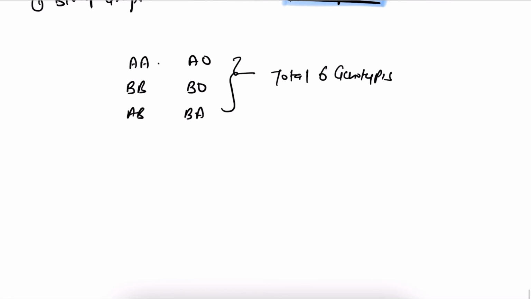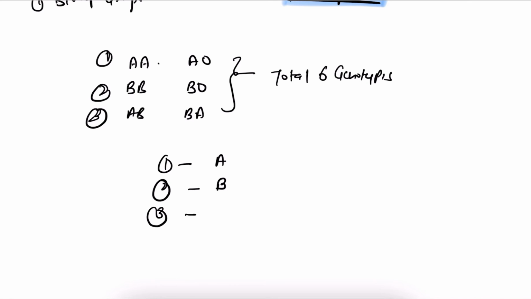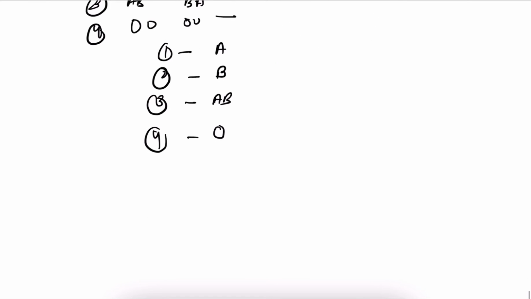But what about the phenotypes? Because phenotypes are defined according to the genotypes. So in the genotypes, whether we have AA or AO, first one will give A, second one will give B, third one will give AB, and the fourth one is O, because here the fourth chance is OO, that will give O only. So A antigen, B antigen, AB antigen, and O.